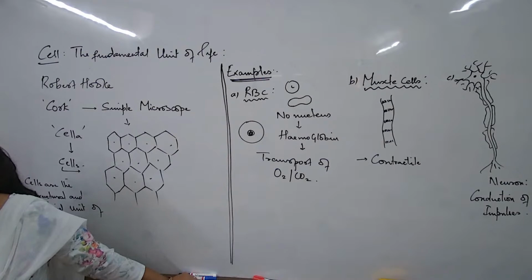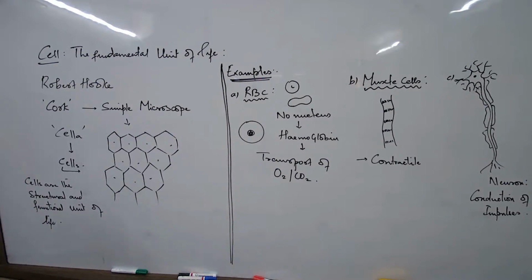Now, when we are looking into the definition, let us write down. Cells are structural and functional unit. Why do we say so? Write down the name of the chapter first, take out your notes.